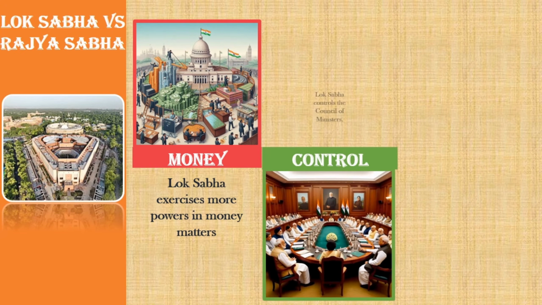Second difference is that Lok Sabha controls the Council of Ministers. The Prime Minister and other ministers are responsible to the Lok Sabha. If the Lok Sabha passes a vote of no confidence, the entire government has to resign. The Rajya Sabha has no such power.